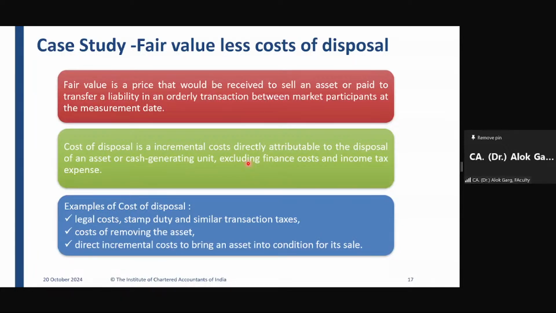Second example: the company will incur stamp duty as transfer charges. The company is selling a flat and has to pay the transfer charges as stamp duty while selling the flat. Whether stamp duty is a directly attributable cost, a cost of disposal? Yes, sir. If the sale will not happen, the stamp duty will not be required.